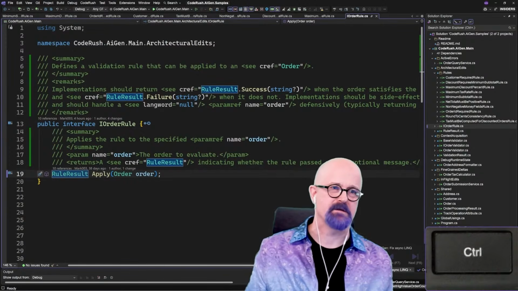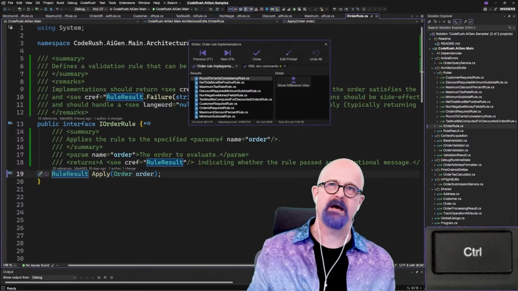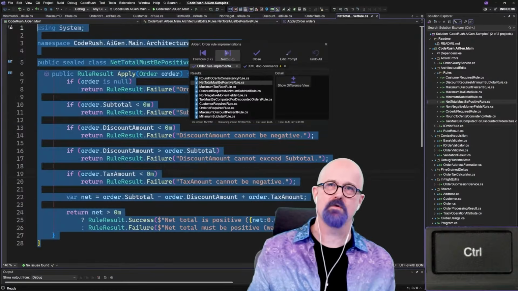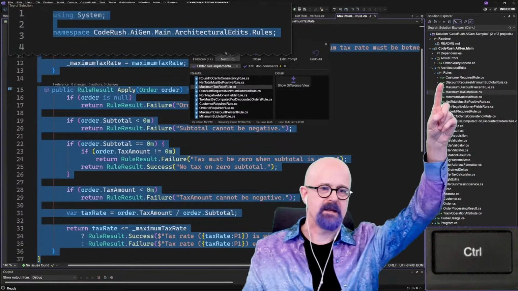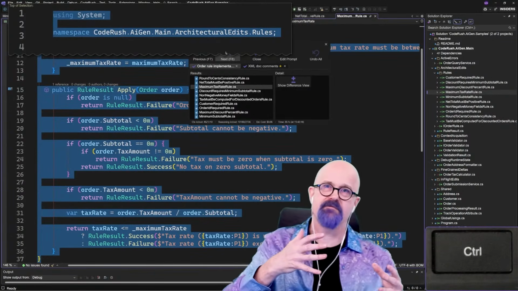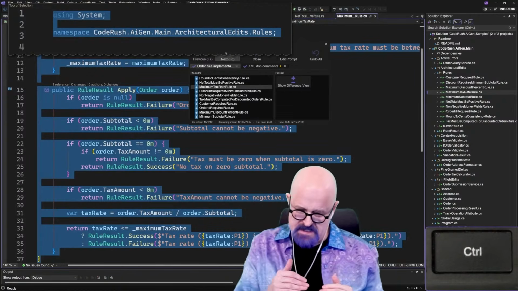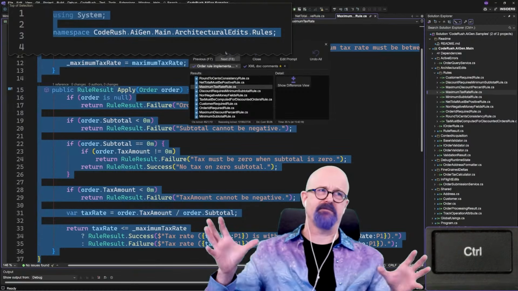take a look at what came in here. So if we look down here, we can see several things. This is the fixing of the bug that we had before. These are the order rule implementations. I don't think I highlighted it yet, but they're right there in the rules folder. So I did not have that folder. It added the folder, put the files there. This kind of is a step closer to what Carl was asking for. Can you do big features?